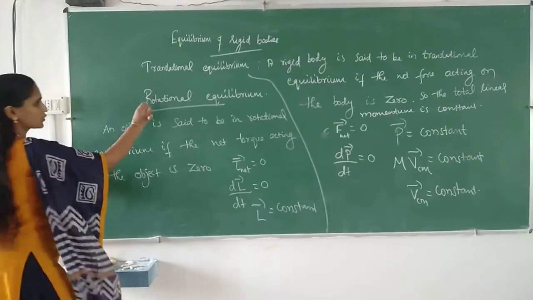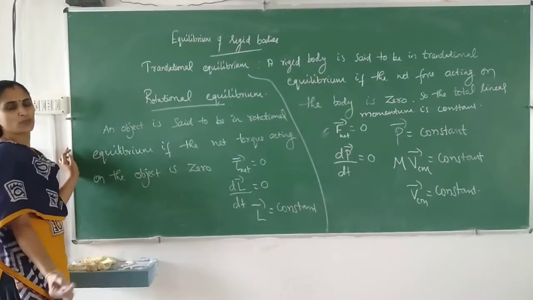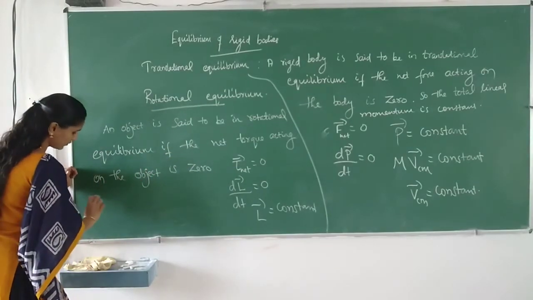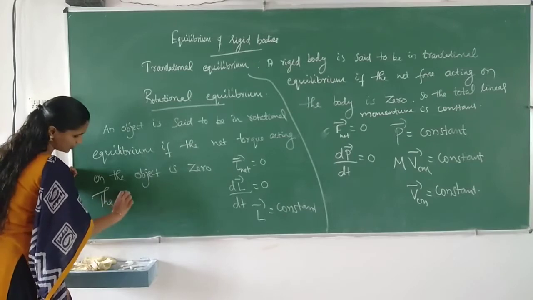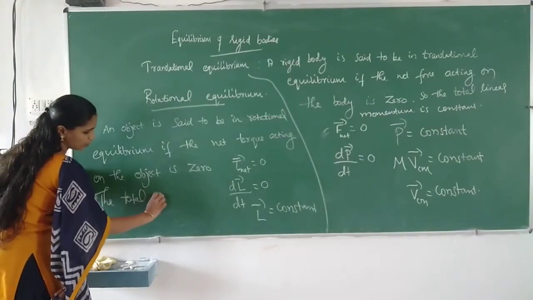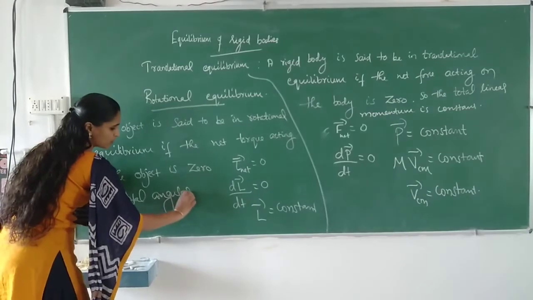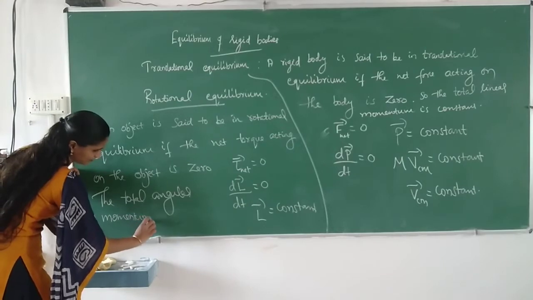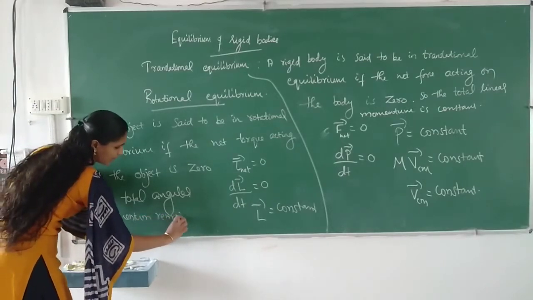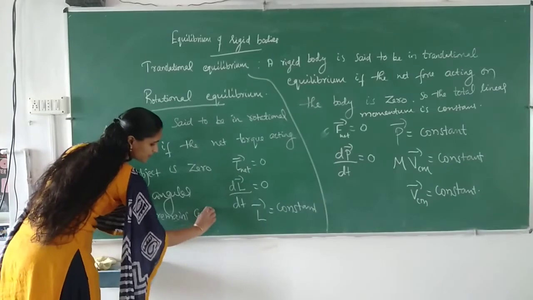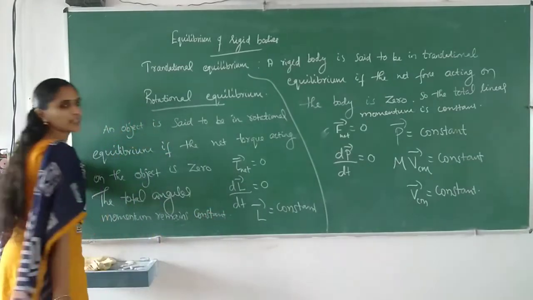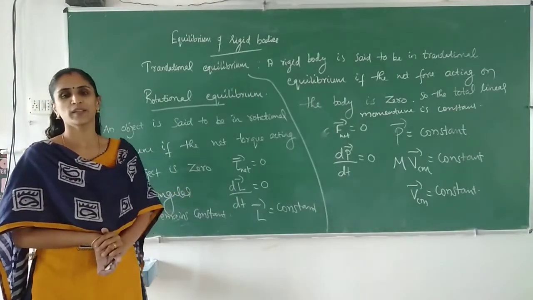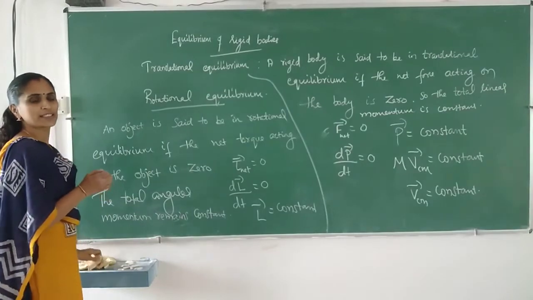So if an object is in rotational equilibrium, either the total torque acting on the object is 0, or the total angular momentum remains constant. Then we can say that the object is said to be in rotational equilibrium. Okay, is it clear?